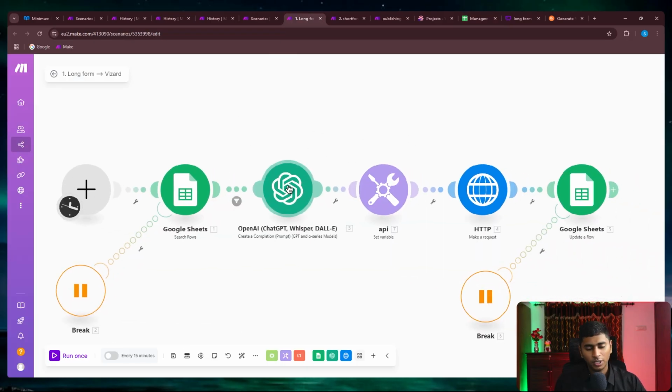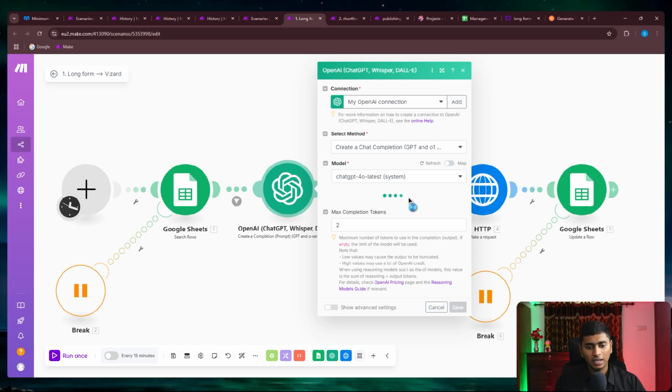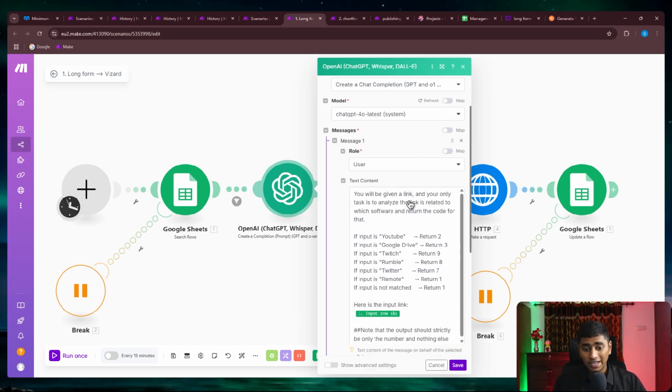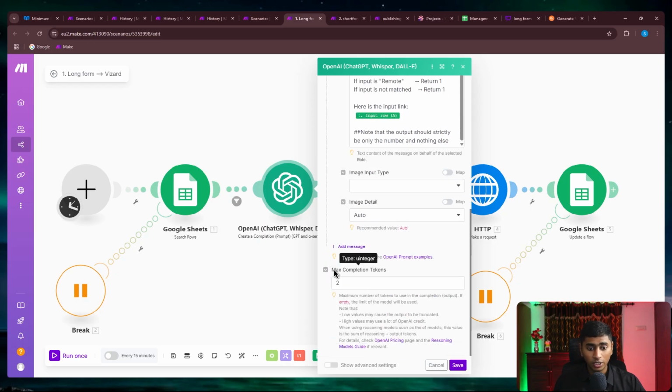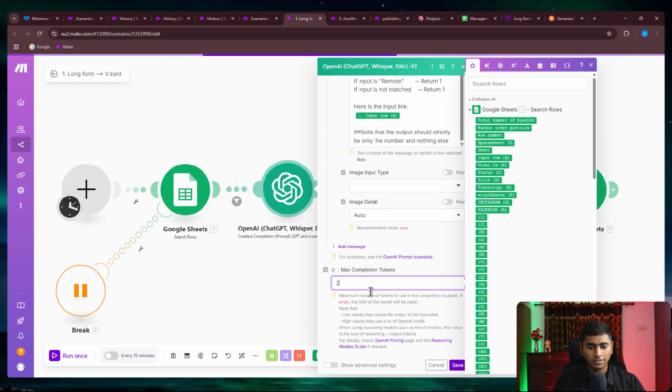This ChatGPT module is to analyze what type of content this specific link is related to. If it is YouTube, it returns 2. If it is Google Drive, it would return 3. If it is Twitch, 9, like that. As simple as that, it would only give you that number. So the maximum token is just 2.